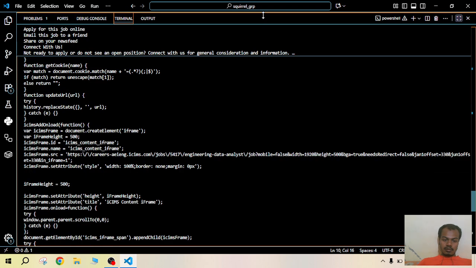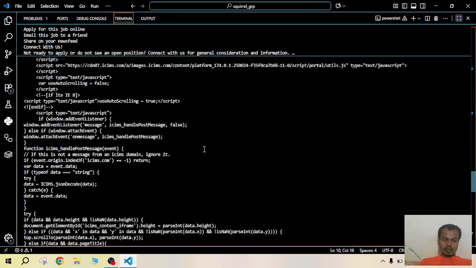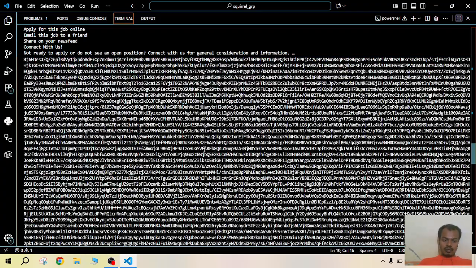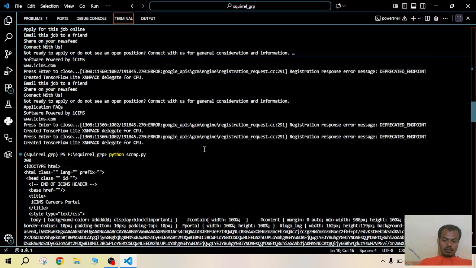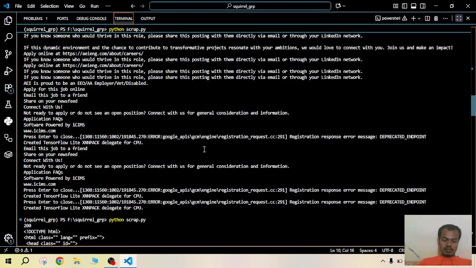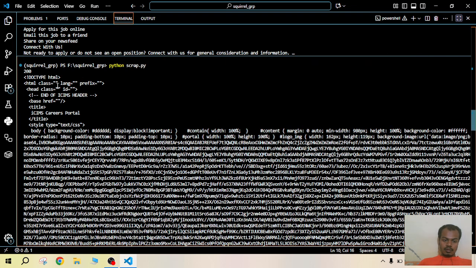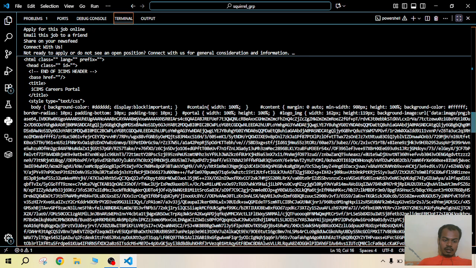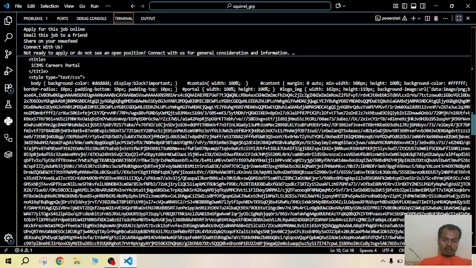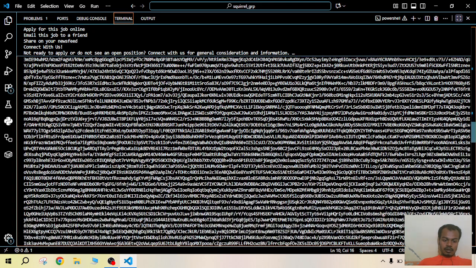As I open the terminal, you can see there is no data loaded here. There is no text data present in this. This is from the previous run. From here, this is the actual run. The HTML is being loaded, the header is ending, and there is the title and the body, but there is no text object here.